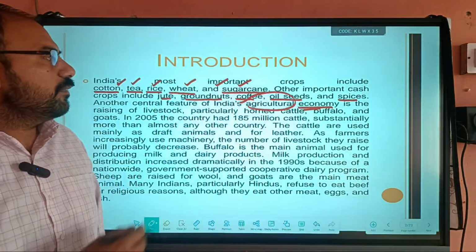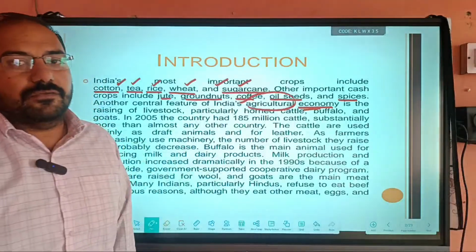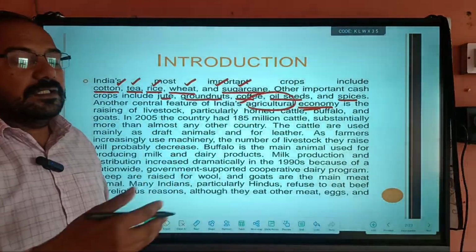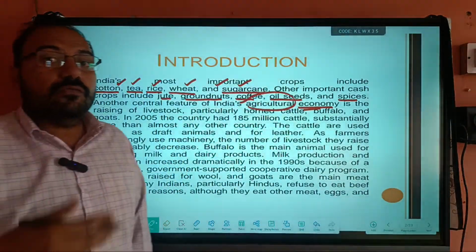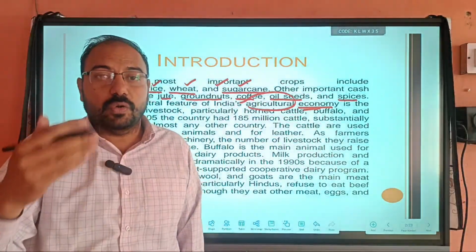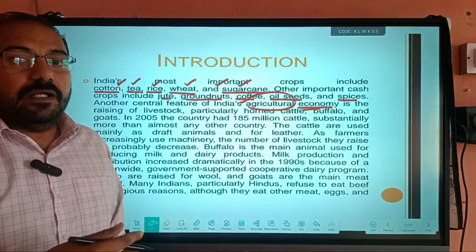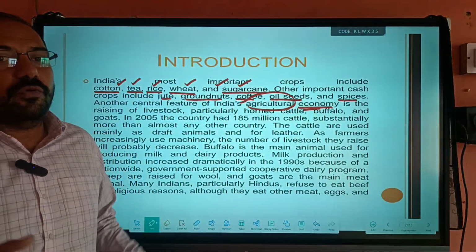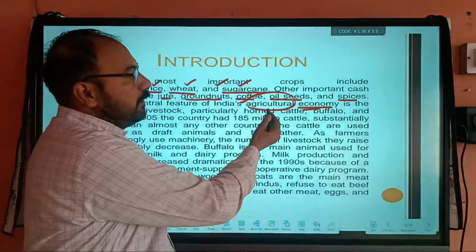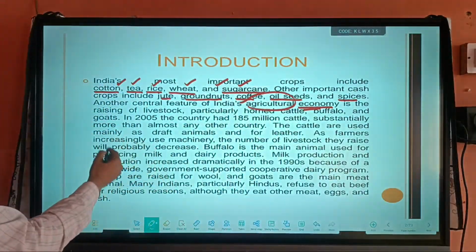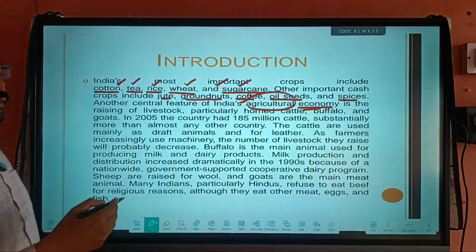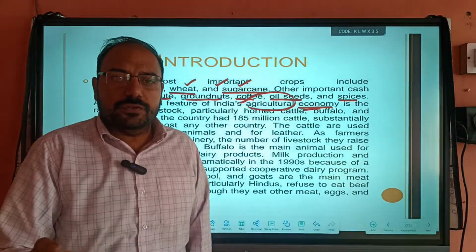Agriculture means agri plus culture. It is related to the rearing and growing of crops, how we protect them, and how we harvest them. So this whole process is what agriculture includes.